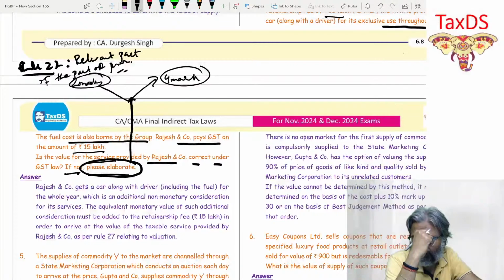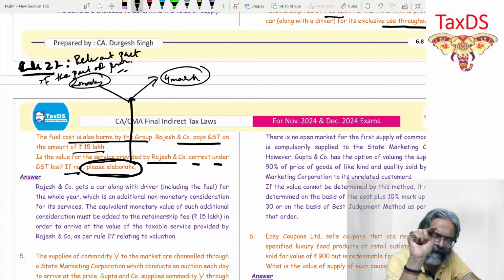All of you, please recall rule 27. How do you do the evaluation? First of all, the applicability of rule 27 is in respect of when the consideration is 100% non-monetary, or it is partly non-monetary and partly monetary at that particular point of time. No, Aishwarya, it's a non-monetary consideration. Car and fuel, all these are non-monetary benefits which are being given.